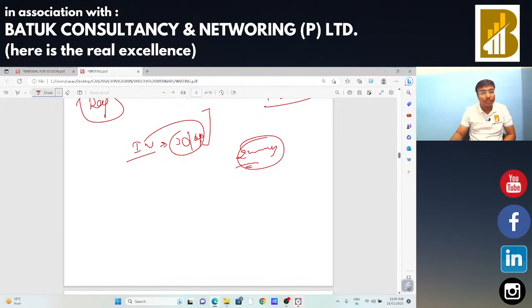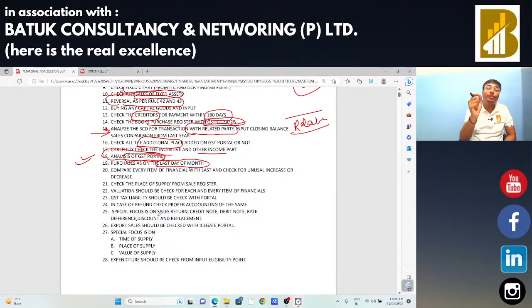Okay, sir. So this is an important point on which we need to work when you are going to do the analysis of financial statements and the analysis of the purchase register. In that case, you need to check what purchases are there on the last day of a particular month. If there is an interstate supply, it is not possible that within one day the goods have been received at the place of business. In that case, how can the taxpayer claim the input tax credit in that month? So you need to check the same.